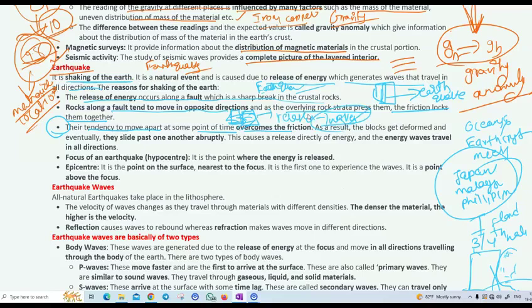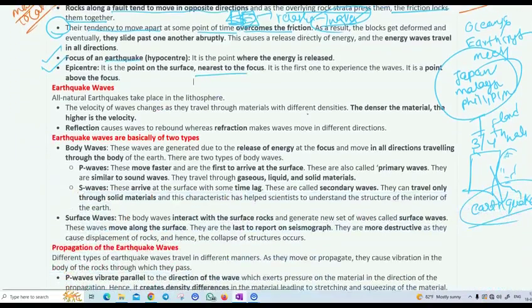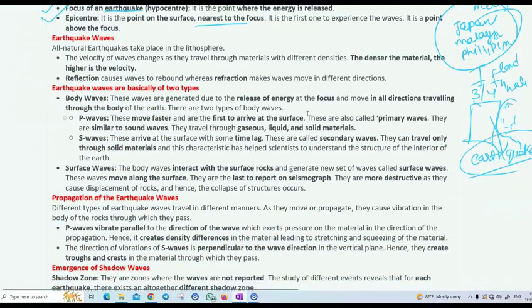So I discussed the focus of an earthquake, and the epicenter is nothing but the point on the surface nearest to the focus, just above the focus. Next, earthquake waves. As I discussed, there are two types of waves. One is body waves and the other is surface waves. Again, the body waves are subdivided into P waves and S waves. P waves move very fast and are the first to arrive at the surface. That's why these are called primary waves, just like sound waves.